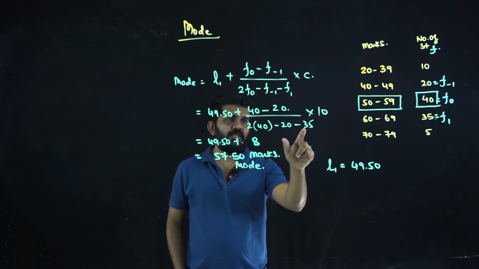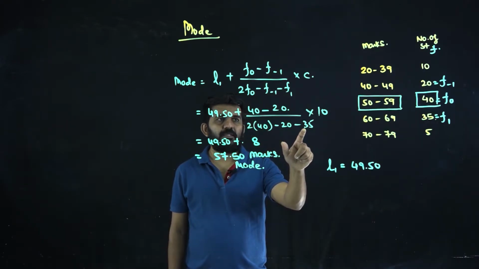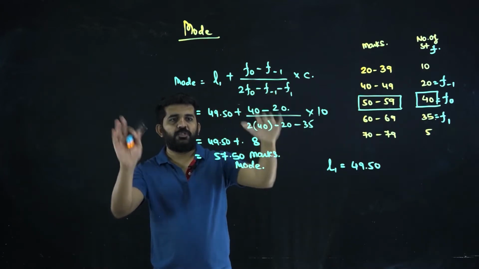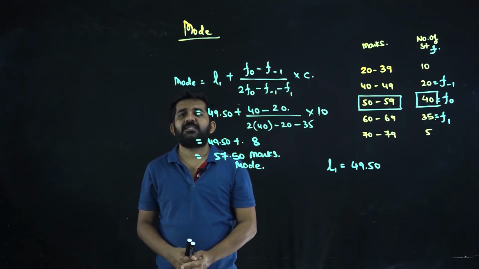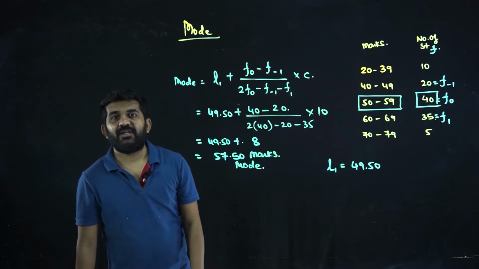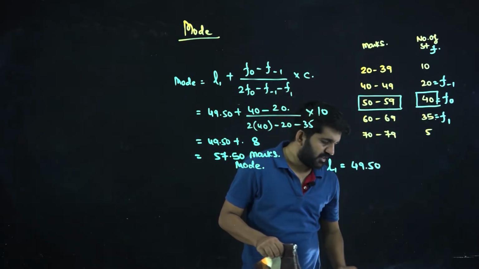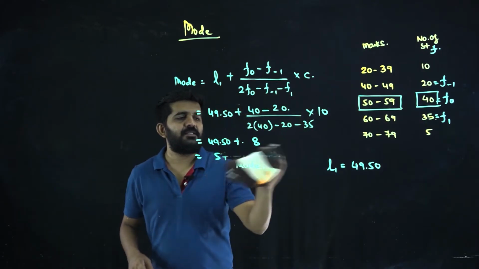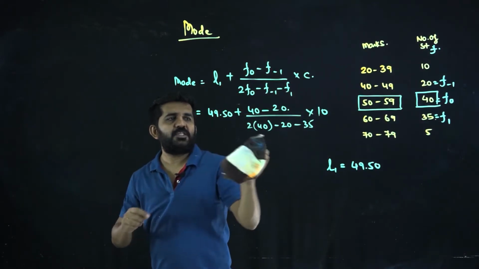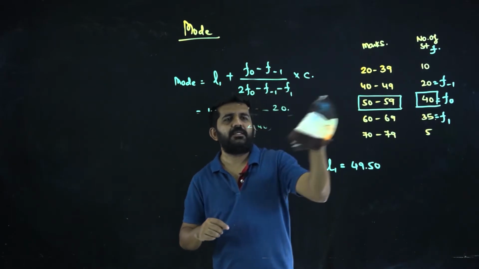80 minus 60. 60 minus 30 is 30. 25. Yes, it is correct. So this is 57.5, and this is how we find out a mode whenever there is a group frequency. And always understand, whenever there is a frequency involved in mode, the answer will always be approximate. I will be using this formula to find out the answer.